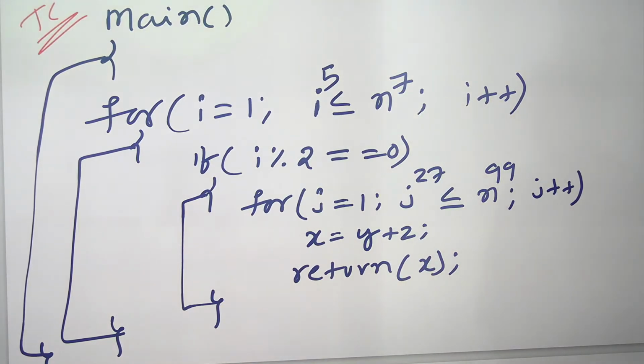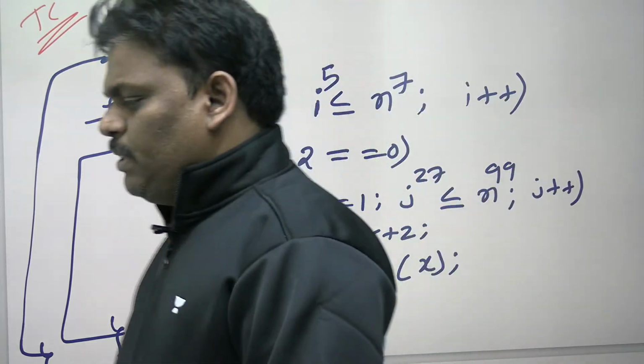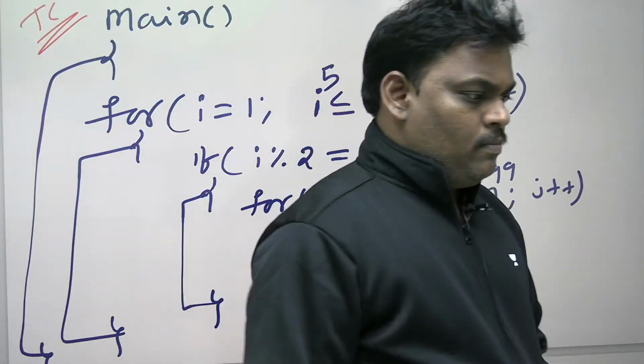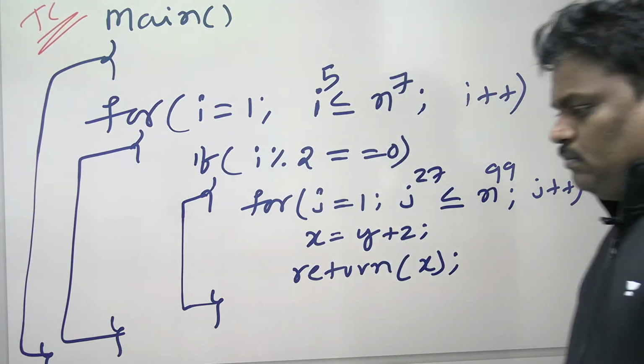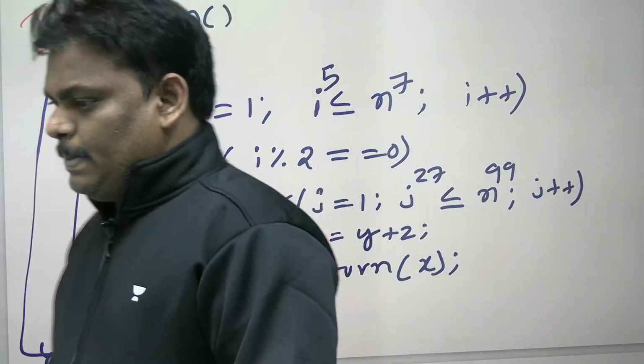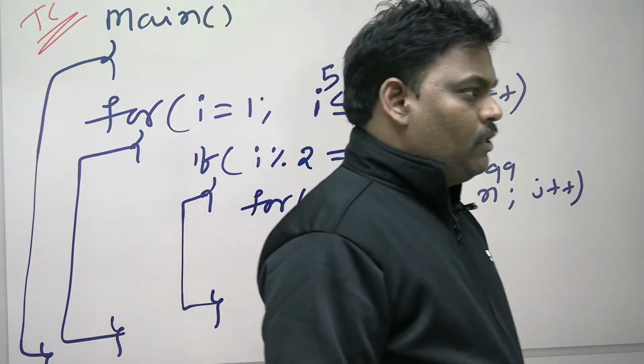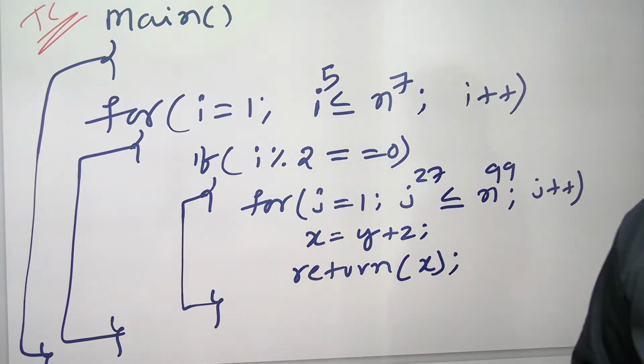What is the time complexity of this problem? Can you check once? This kind of problem, one problem will come in the GATE exam.